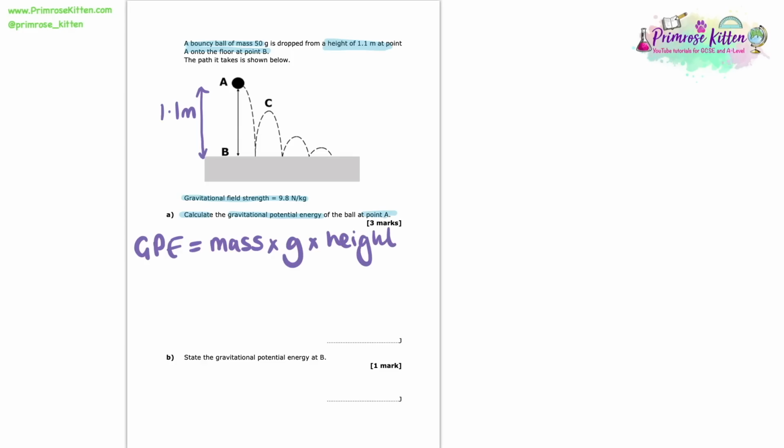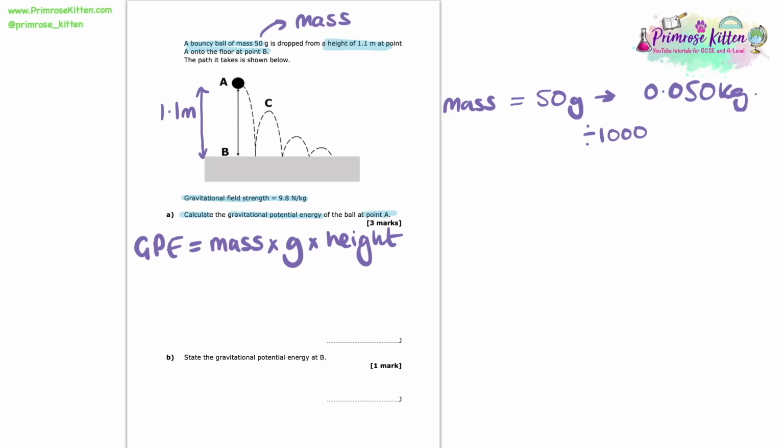So the equation that we need to use is gravitational potential energy equals mass times gravitational field strength times height. Well, we're given the mass. We're told that the mass is 50 grams. However, in physics, we don't want to use grams in the equations. We need it to be in kilograms. This means we need to know how to convert grams to kilograms. And we do that simply by dividing through by 1000. Gives us 0.050 kilograms.